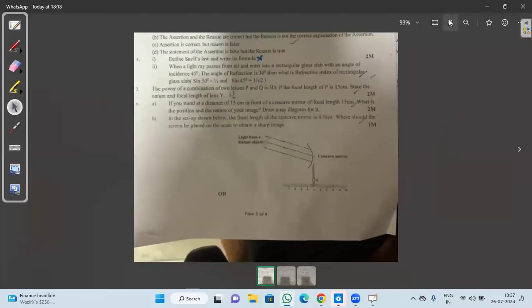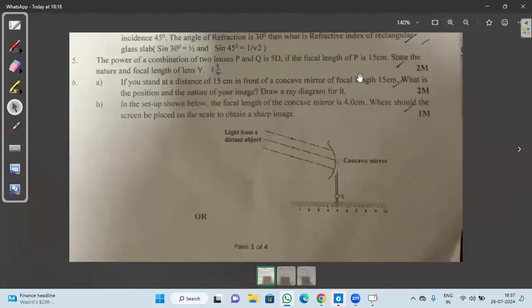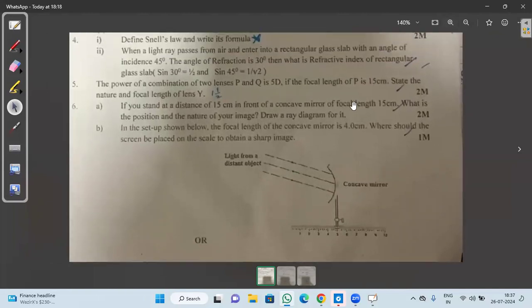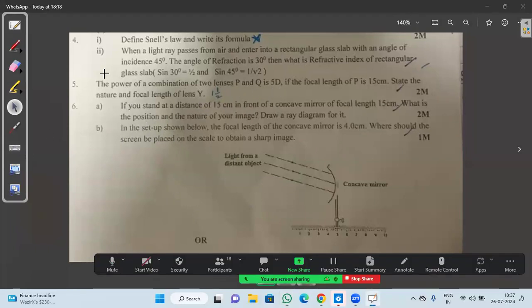In this one, I want to see question 5. The power of combination of two lenses P and Q is 5D. If the focal length of P is 15 centimeter, state the nature and focal length of lens Y. Okay, so it's not Y. You have to find the focal length and nature of lens Q only. That is, I think, a small typing error or typo that you can consider.